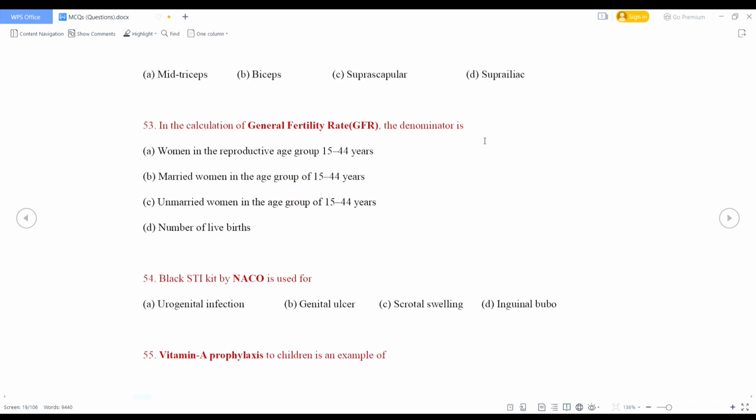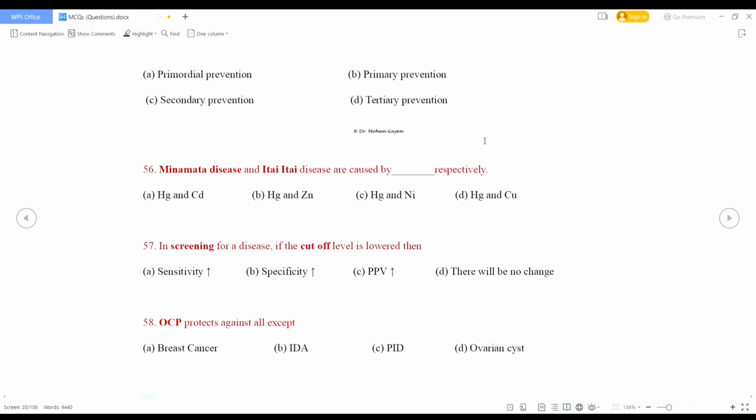Next, vitamin A prophylaxis to children is an example of primordial prevention, primary prevention, secondary prevention, or tertiary prevention. So what is the right answer? Vitamin A prophylaxis is primary prevention because it is specific protection.